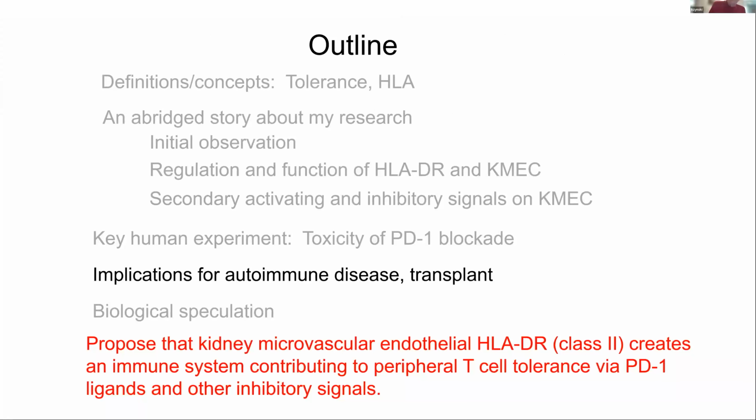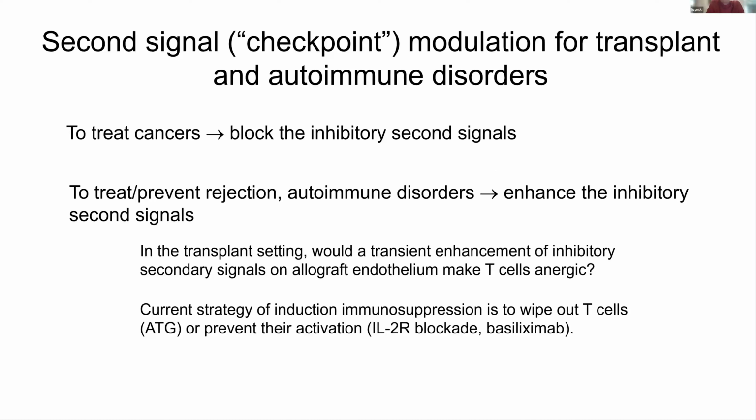So what about some implications for autoimmune disease and transplant? With checkpoint modulation in cancers, what we want to do is block these inhibitory signals. You want the T cell to go get the cancer. But to treat or prevent rejection or autoimmune disorders, we actually want to enhance these inhibitory signals. We would like the T cells turned off.